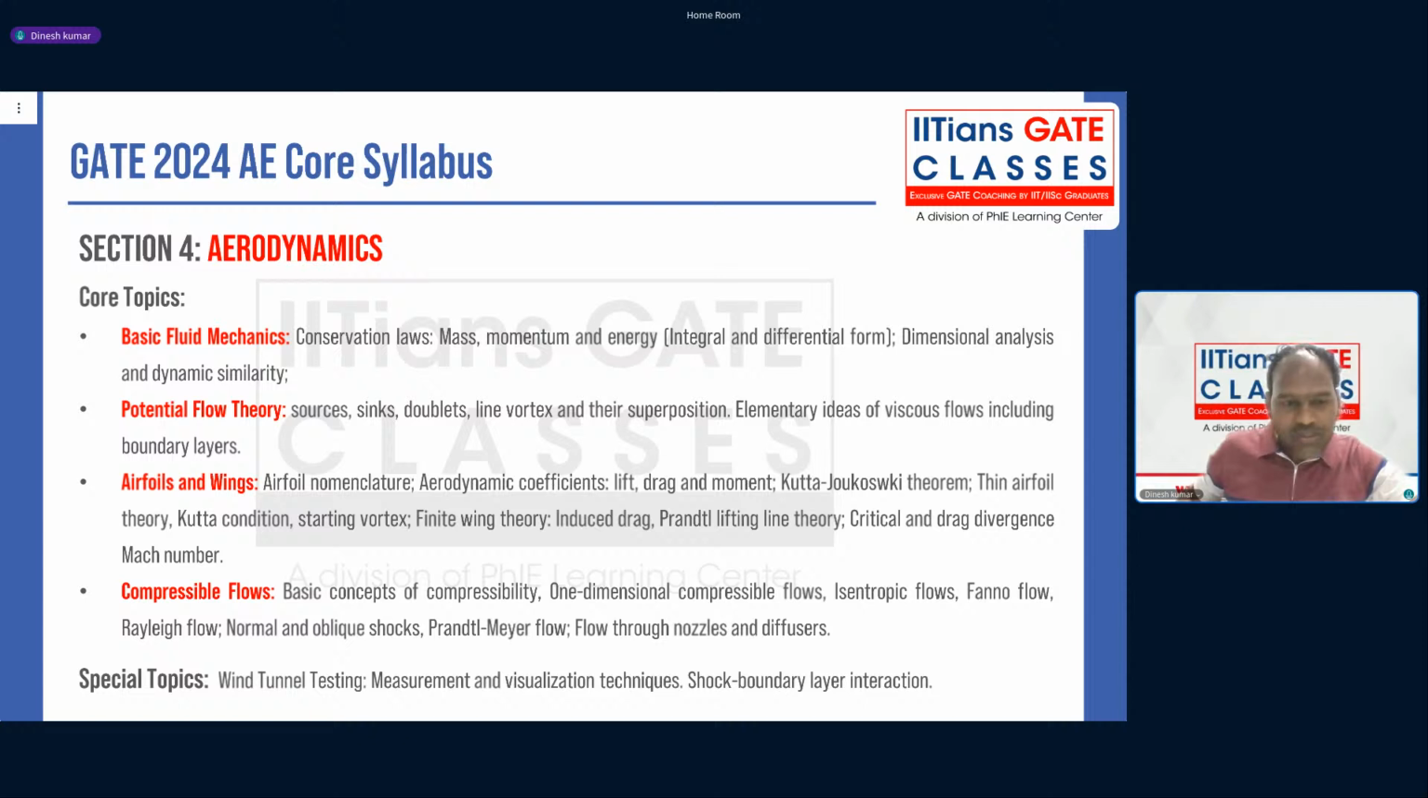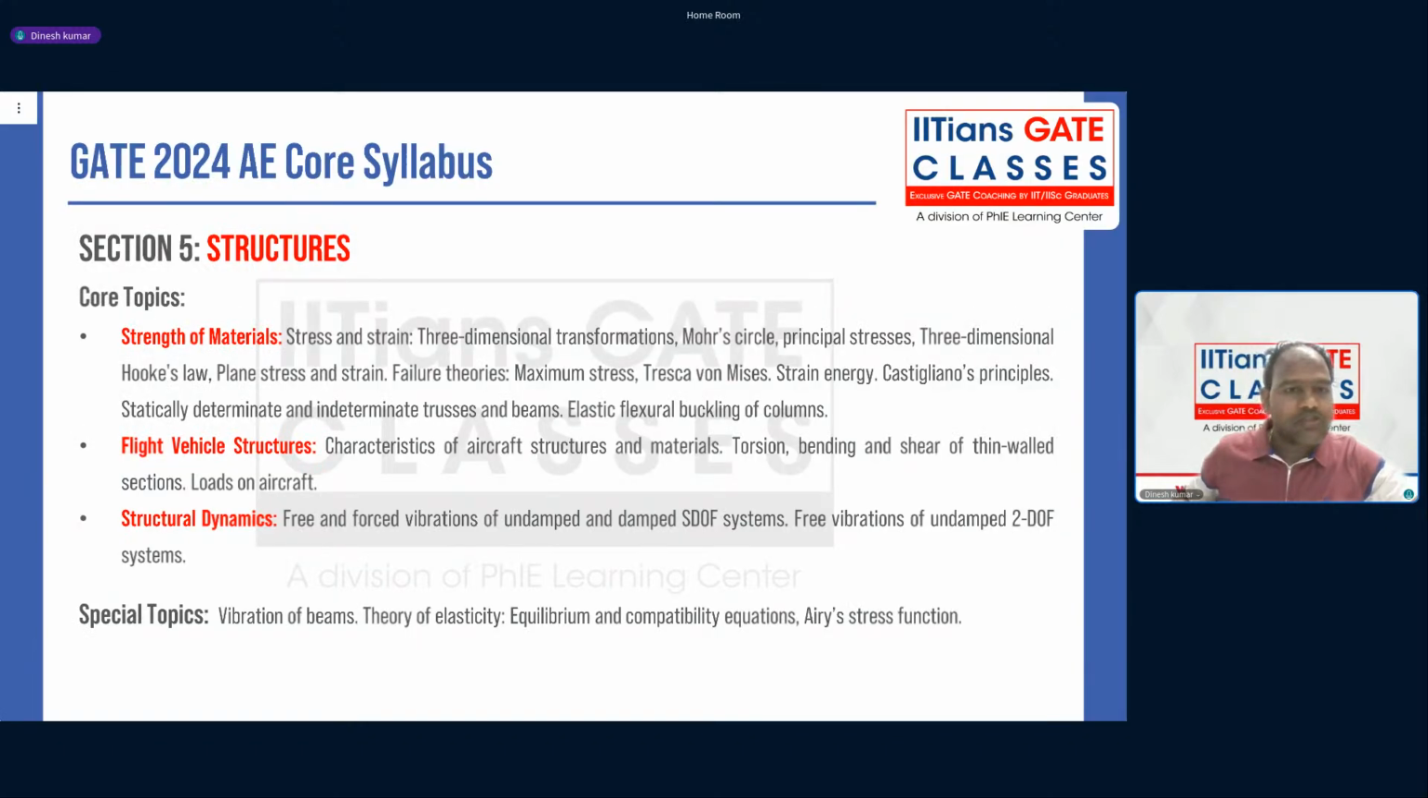There are special topics also like wind tunnel testing, measurements and visualization techniques, shock boundary layer interactions. They have asked questions from these topics also in previous years.